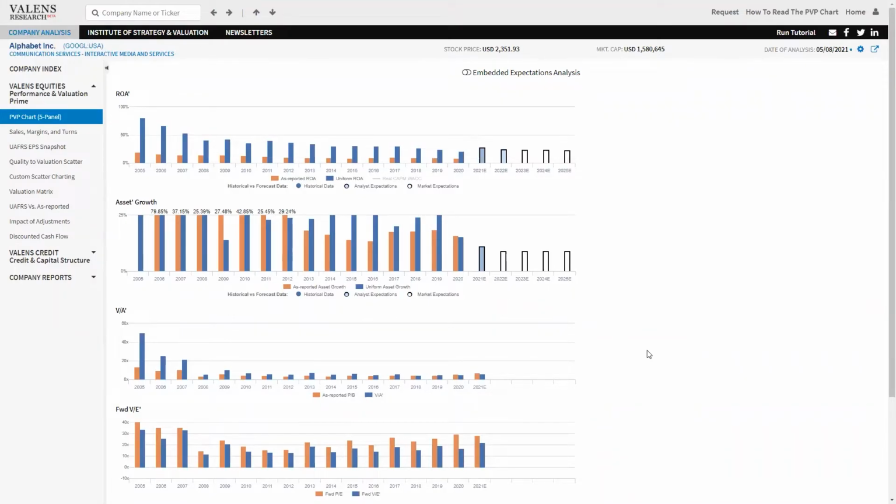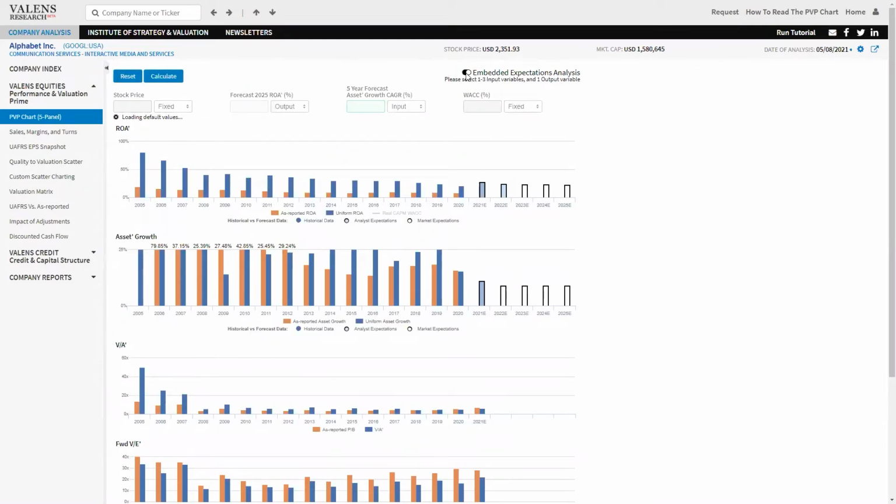But that alone doesn't actually tell us whether or not we should buy or sell a stock. Because what we really need to know, if we want to buy or sell a stock, is to understand, at that 22 times PE, what is the market pricing the company to do? And to look at that, we can use our embedded expectations analysis. What this tool lets us do is to say, what is the market pricing a company to do? And what's the company worth if we think that it won't?